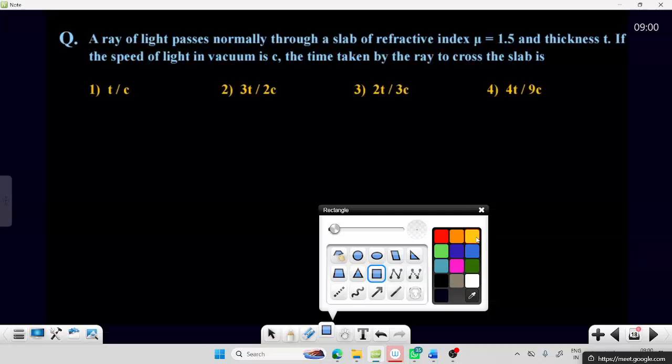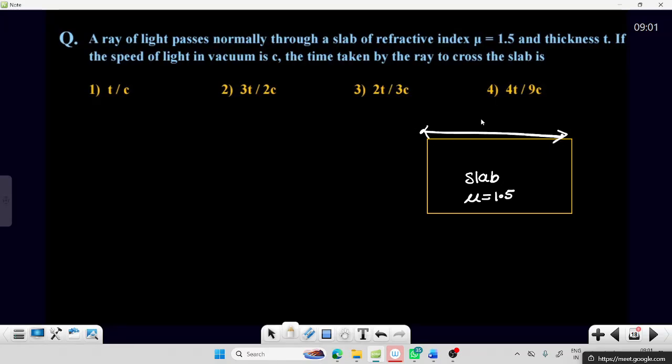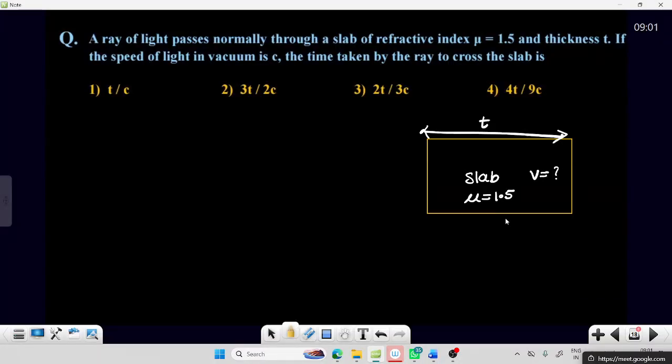Thickness of the slab, that means length of the slab, is given as t. The refractive index is given as 1.5. So if we call the speed in this medium V, let's find the speed in the slab. Speed will be C by 1.5, which will be equal to 2C by 3.